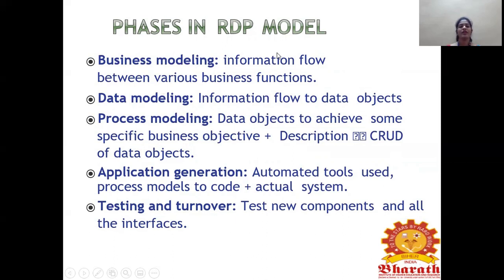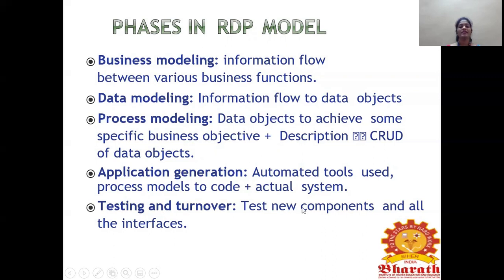In business modeling, information flows between the various business functions. In data modeling, information flows to the data objects. In process modeling, the data objects are used to achieve specific business objectives. In application generation, using automated tools we can generate the application, plus actual system coding, to give the actual system.